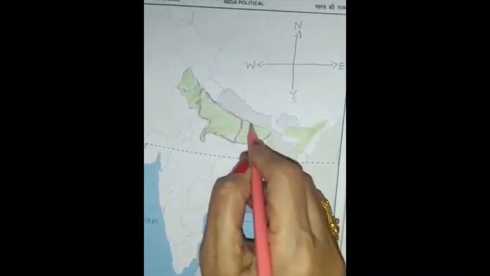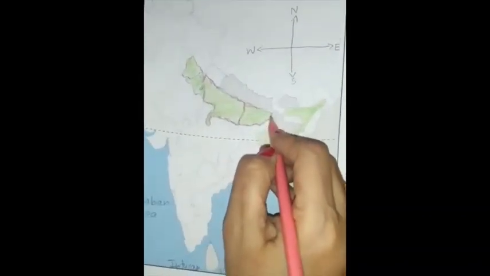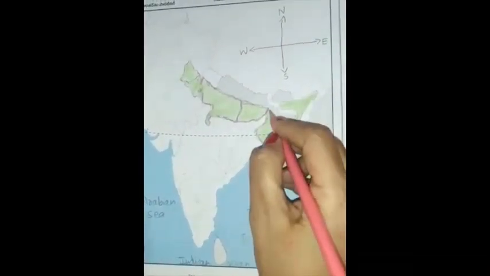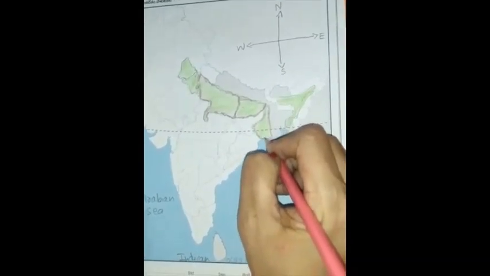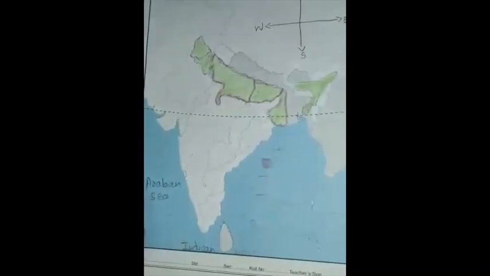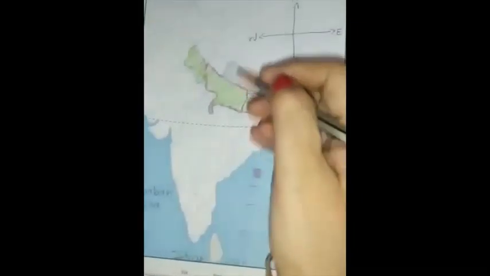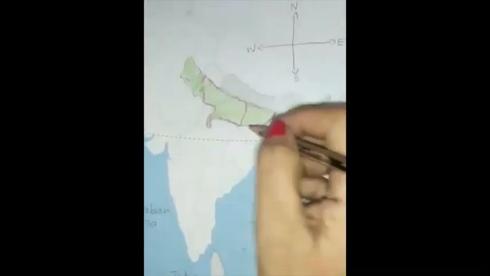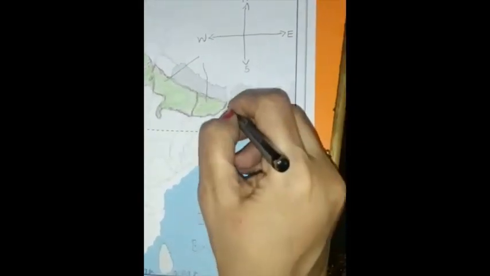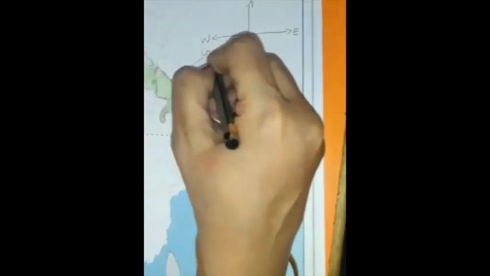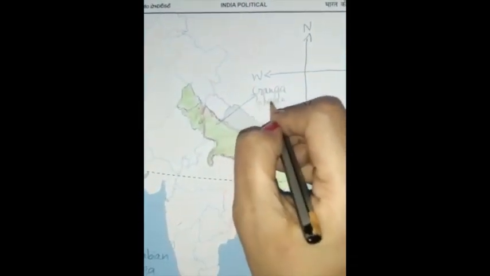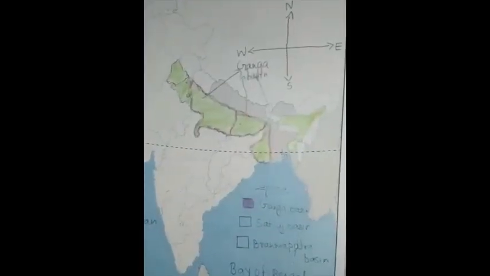This is the state of Bihar. And here finally, children, it's West Bengal, right? Do you see I did it with pink? So what you people can do, immediately take a pencil and show somewhere here like this and put it up like this. You can write here Ganga Basin. The three states. You understand?